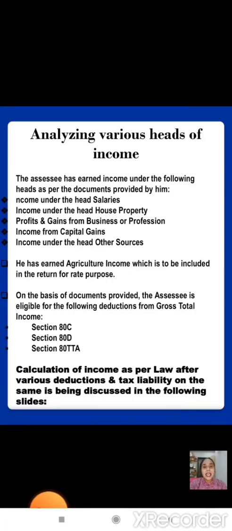Analyzing various heads of income. The assessee has earned income under the following heads as per the documents provided by him: income under the head salaries, income under the head house property, profits and gains from business and profession, income from capital gains, income under the head other sources. He has earned agriculture income which is to be included in the return for rate purposes.